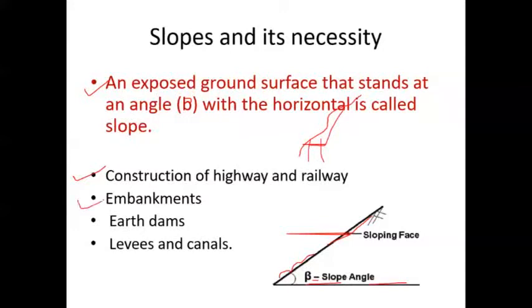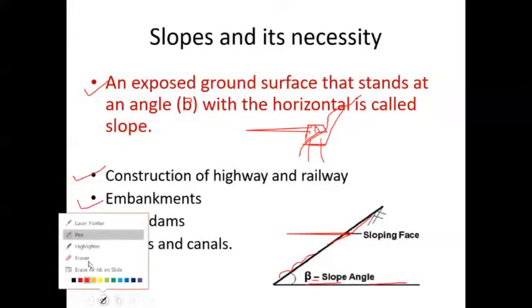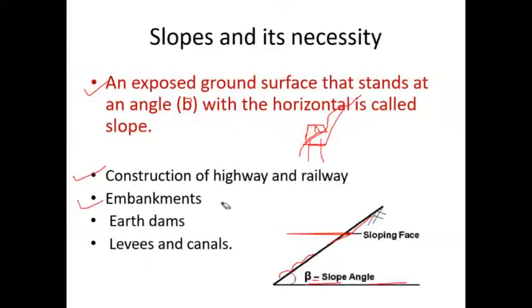The second one is embankment construction. Not only the cut portion. For example, if we require an embankment or earth fill like this, there also we require a slope.